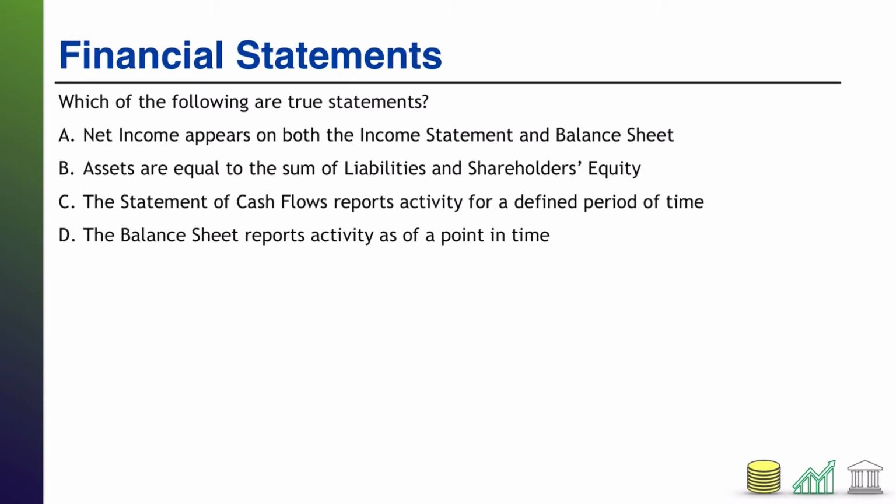Let's start with A. Net income appears on both the income statement and balance sheet. That is not true because net income does not appear on the balance sheet. Now, retained earnings appears on the balance sheet and net income does impact retained earnings, but net income itself will not appear on the balance sheet.